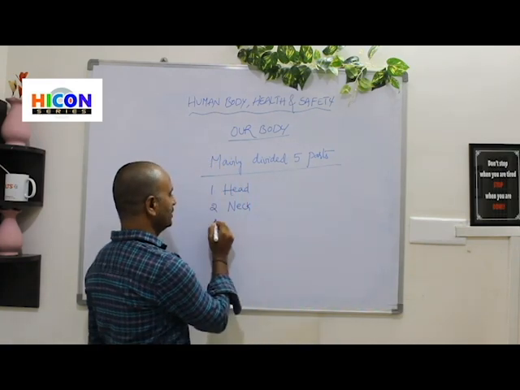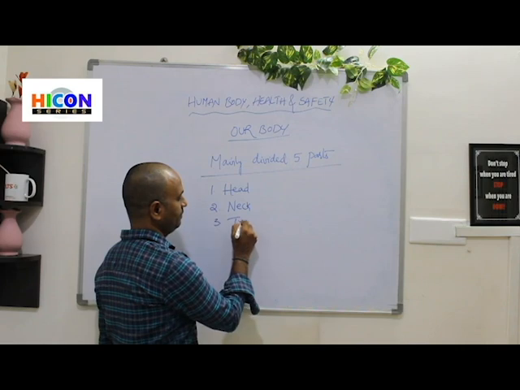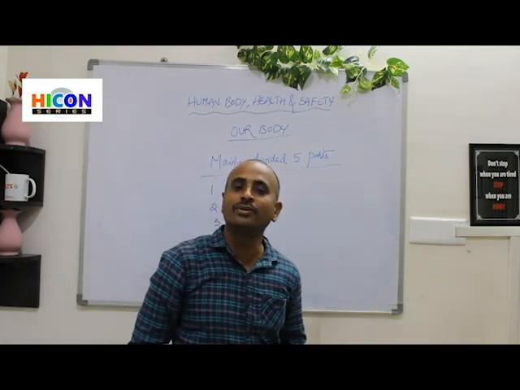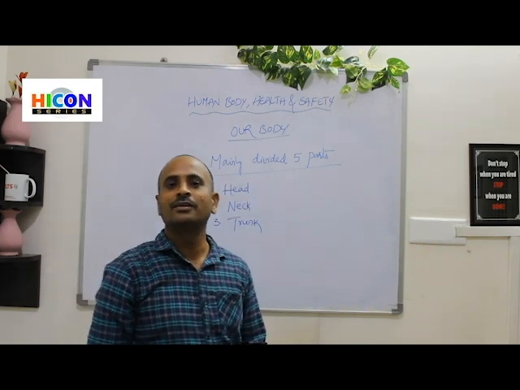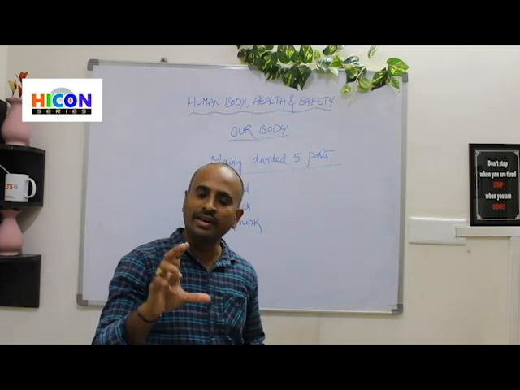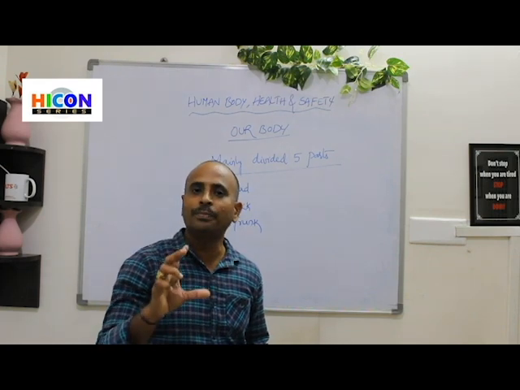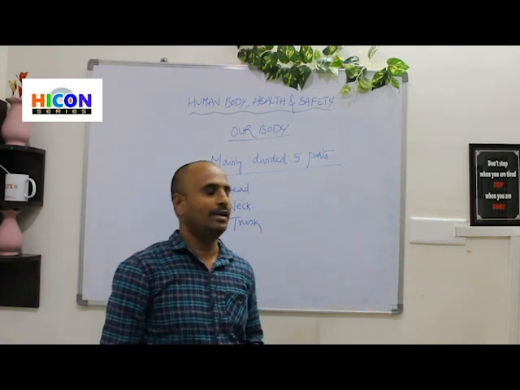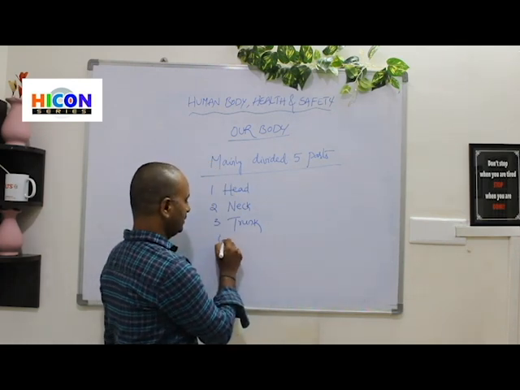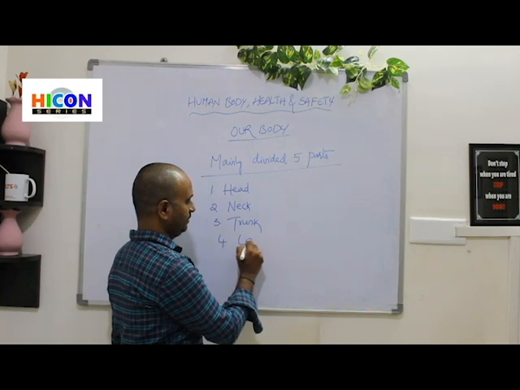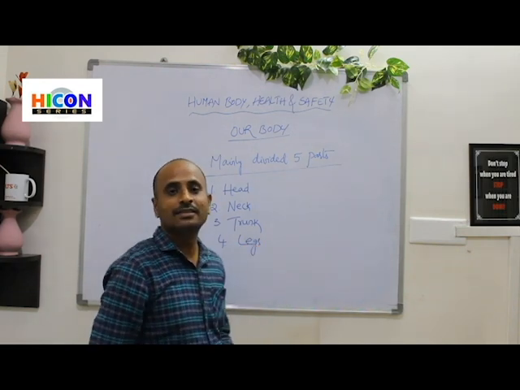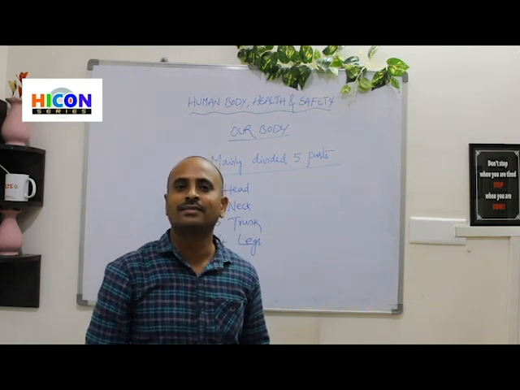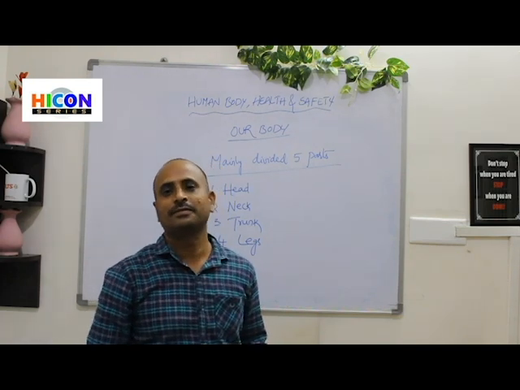Next, the third is trunk. So where is the trunk? Look at the picture. The part present below the neck is trunk. And the fourth part is legs. Look at the picture. Identify the legs. Yes, those are the legs.